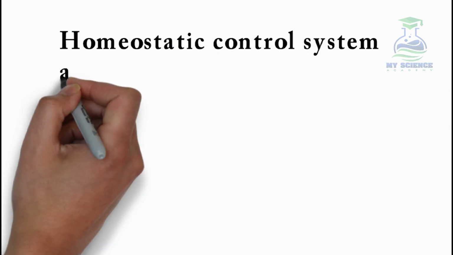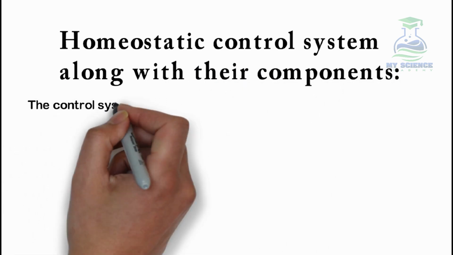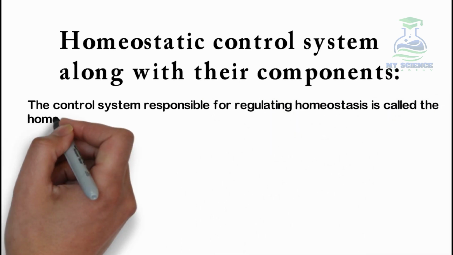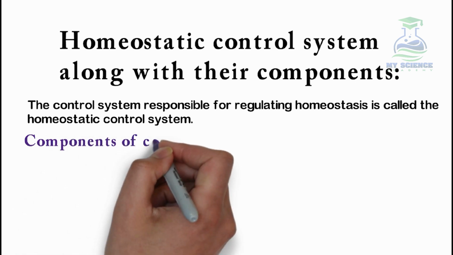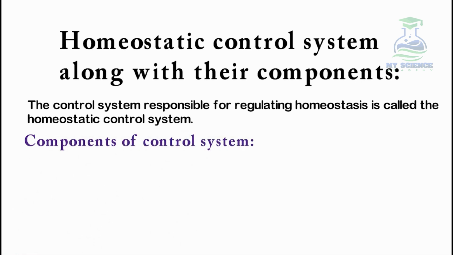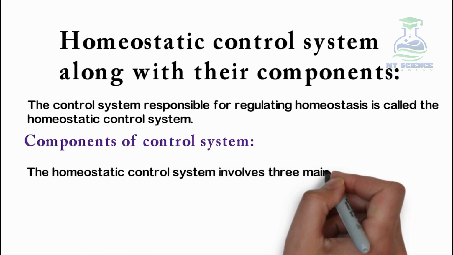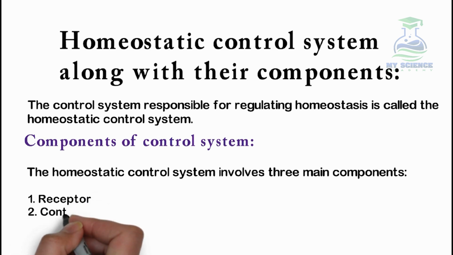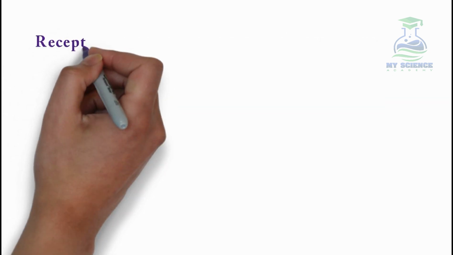Next we will see the homeostatic control system along with its components. The control system responsible for regulating homeostasis is called the homeostatic control system. Next we will see the components of the control system. This homeostatic control system involves three main components. Number 1, receptors. Number 2, control center. And number 3, effectors. What are receptors?